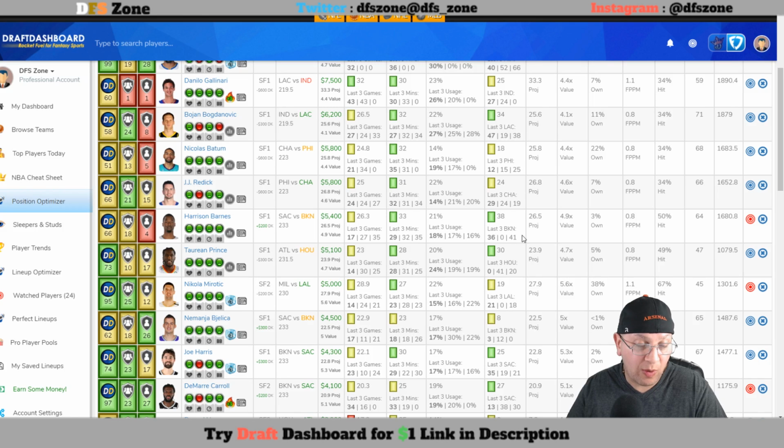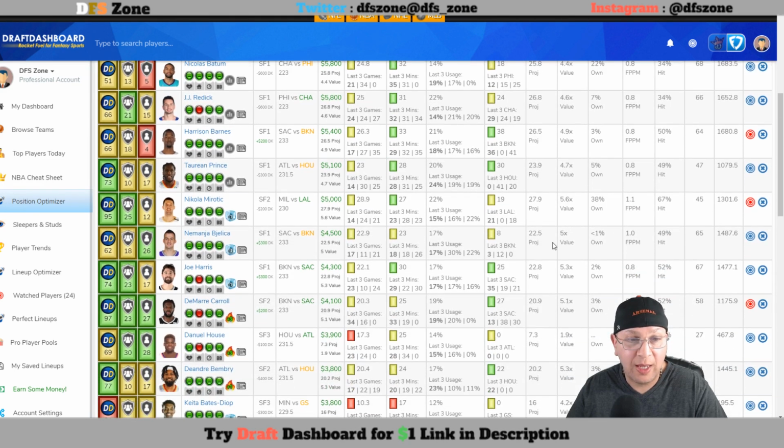Small forward is one area where you don't have really a lot of top dogs, but Paul George did put a 50 on them 3 games ago. So Harrison Barnes for me is in play on either one of the 2 platforms, but I prefer him more so on FanDuel for that $5,400 price tag.